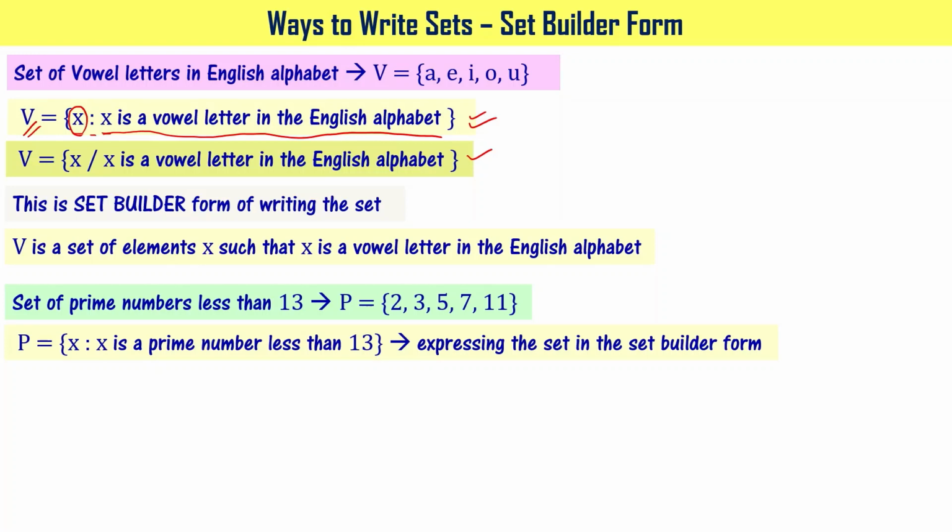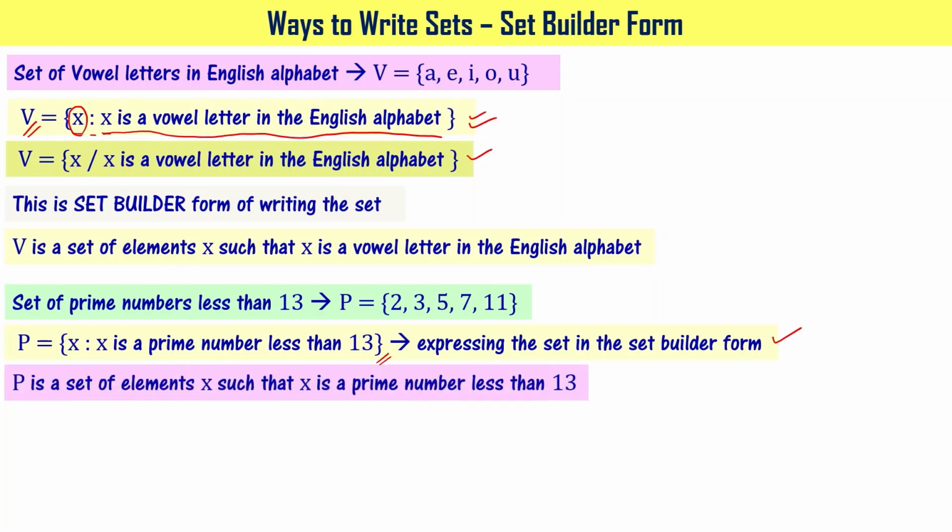When you write in this way, you say that I am expressing the set in set builder form. Please note this. And it is read as P is a set of elements X such that X is a prime number less than 13.